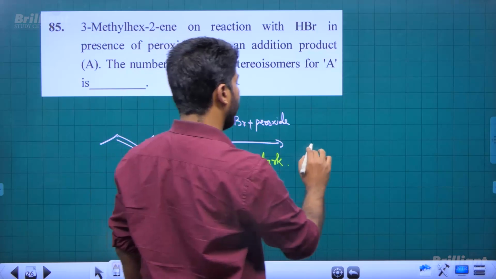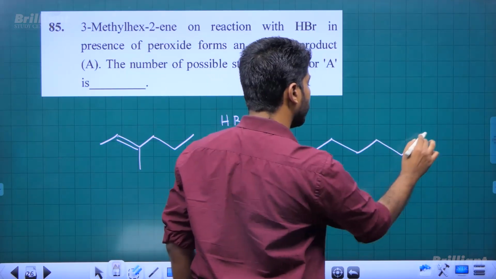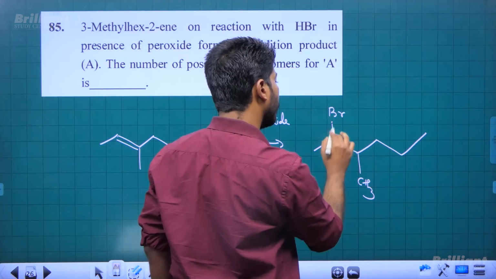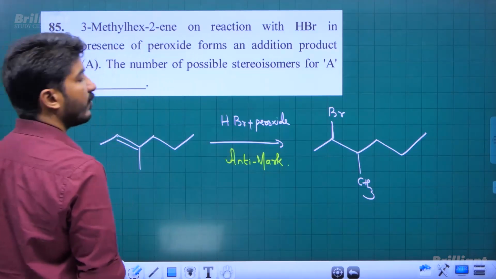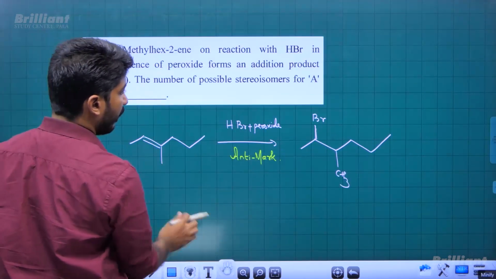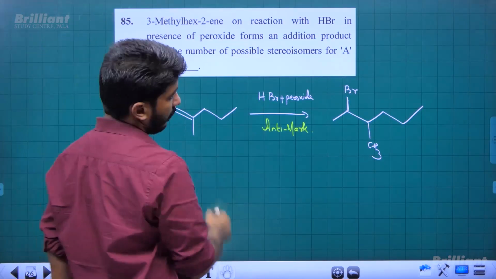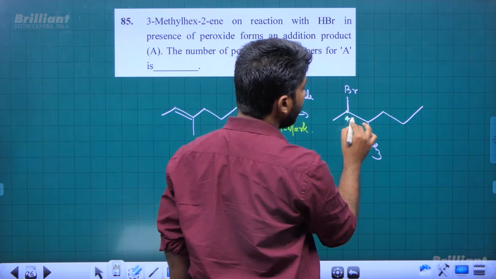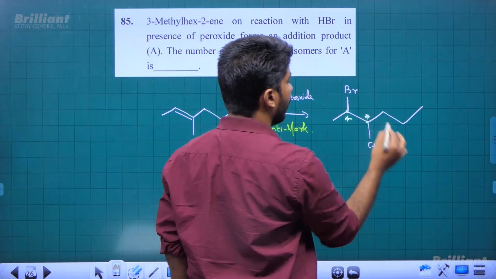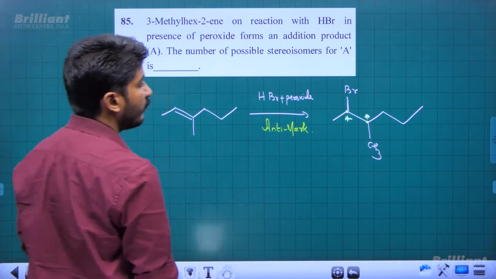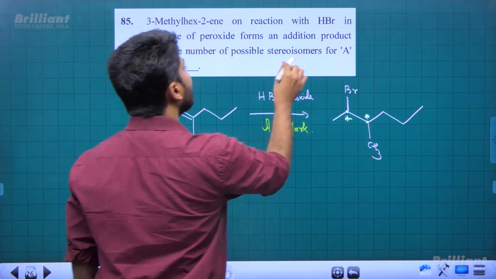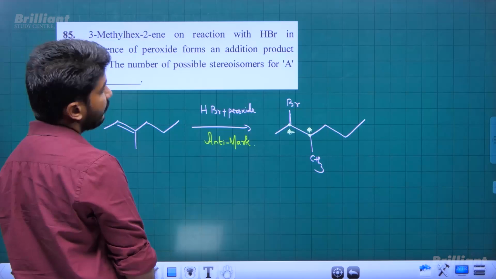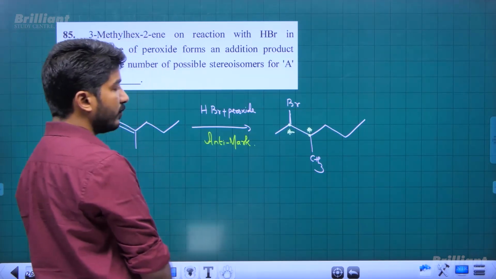Therefore, the final compound will be of this form. Structure will be this one, and here you can see two stereocenters. This is an asymmetric carbon, chiral carbon. This is also a chiral carbon. So two chiral carbons we can see here, and stereoisomers here means optical isomers, right? Geometrical isomer is not possible here.